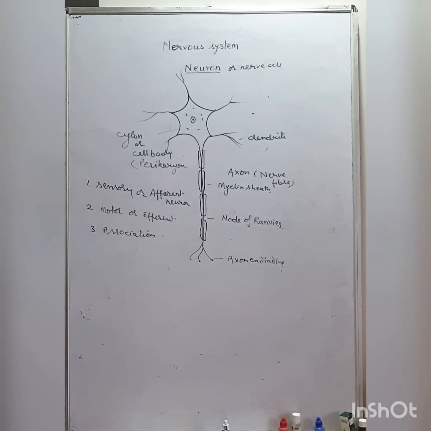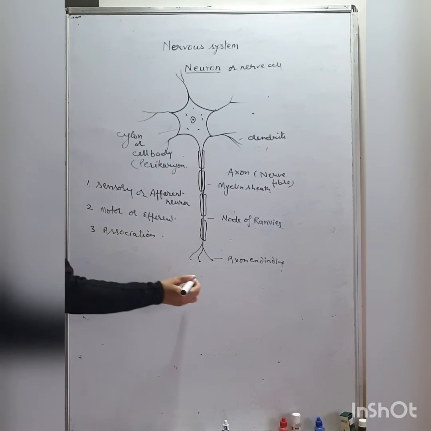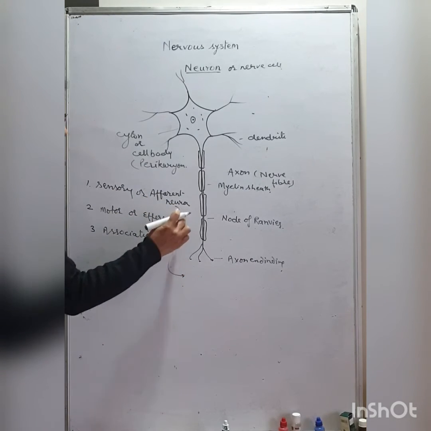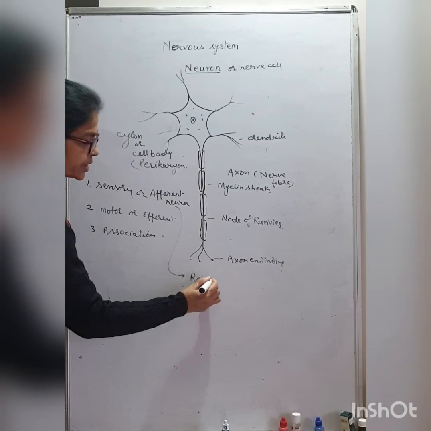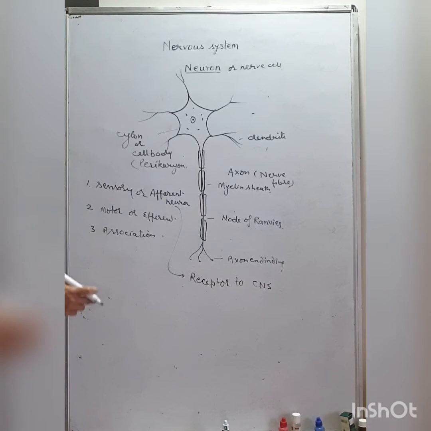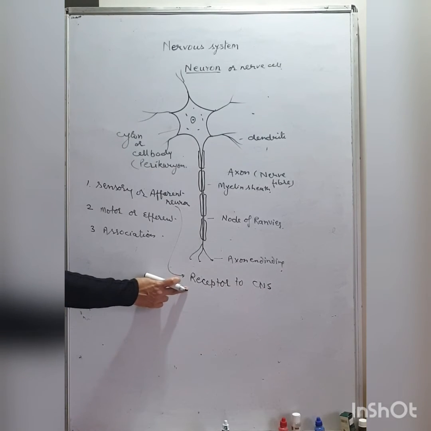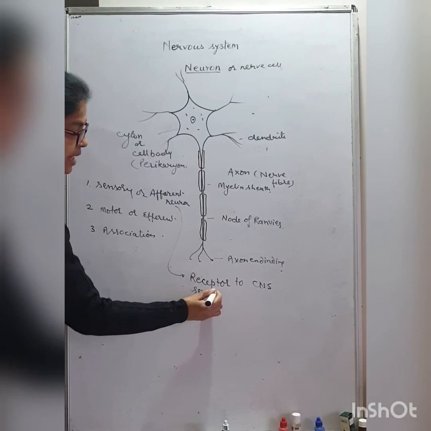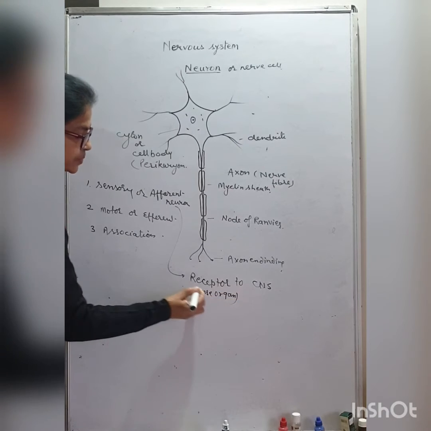The afferent or sensory neuron is one that transmits the impulse from receptor to CNS. Receptors, as I discussed in the last class, are the specialized cells found in the sense organs that receive the impulse.